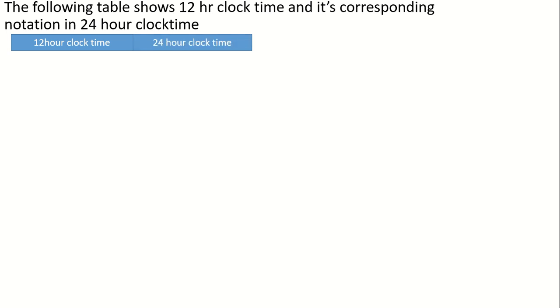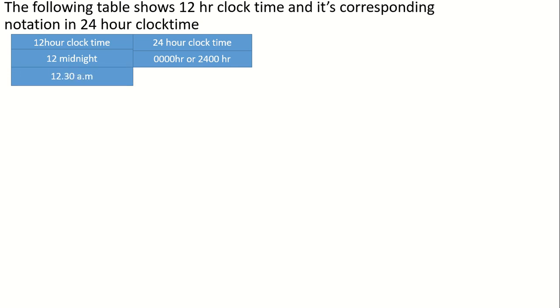Now the following table shows 12-hour clock time and its corresponding notation in 24-hour clock time. If it is 12 midnight in 12-hour clock time, what will be the time in 24-hour clock time? It is 0 hours or 2400 hours.